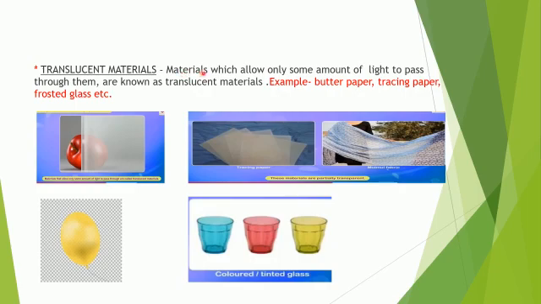And why we cannot see very clear, only a little bit? Because they allow only some amount of light to pass through them. So this type of materials which allow only some amount of light to pass through them, they are known as translucent materials.